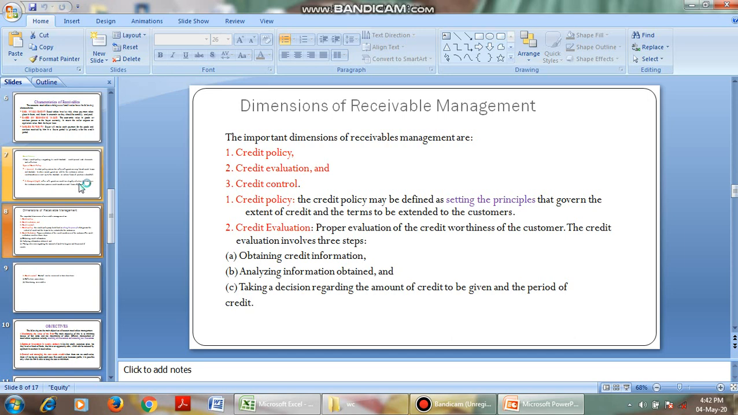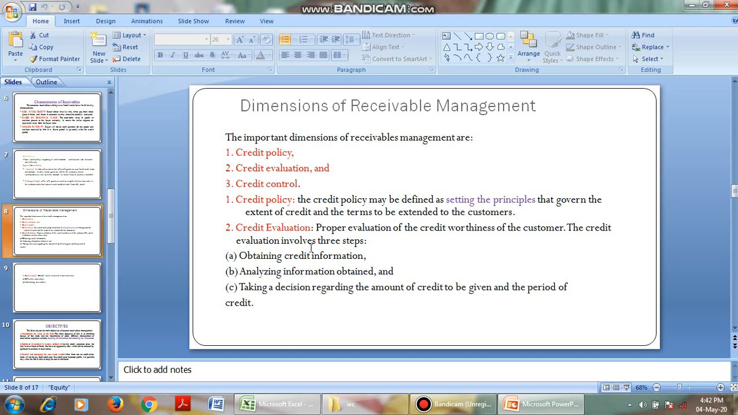Okay, then coming to the important dimensions of credit policy. As we have just gone through the principles, credit policy is about on which principles and standards we extend our credit to customers. As we have discussed, credit policy is of two types: stringent credit policy and liberal credit policy. Then coming to credit evaluation. Credit evaluation is the proper evaluation of the creditworthiness of customers, that is, how worthy the customer is and how able he is to pay money.